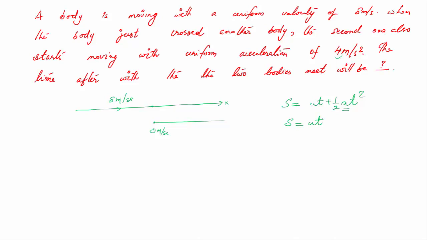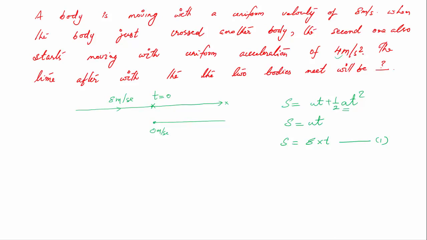So you know that the velocity into time gives the distance covered if there is no acceleration. So for the first object, s is equal to the velocity 8 into t. That is the first equation. Here t equal to 0 is when they first meet. Okay, we are starting our observation at t equal to 0.